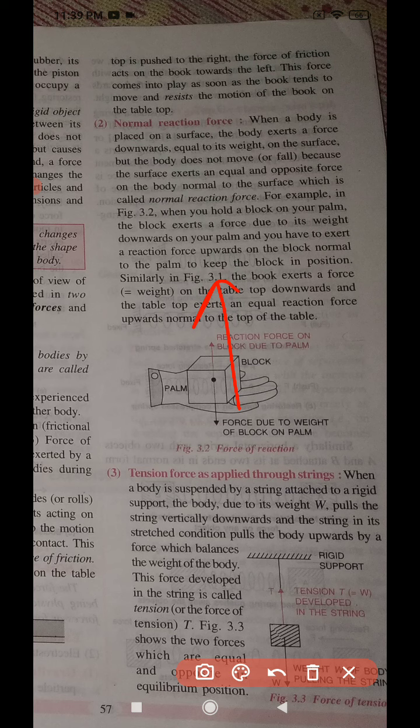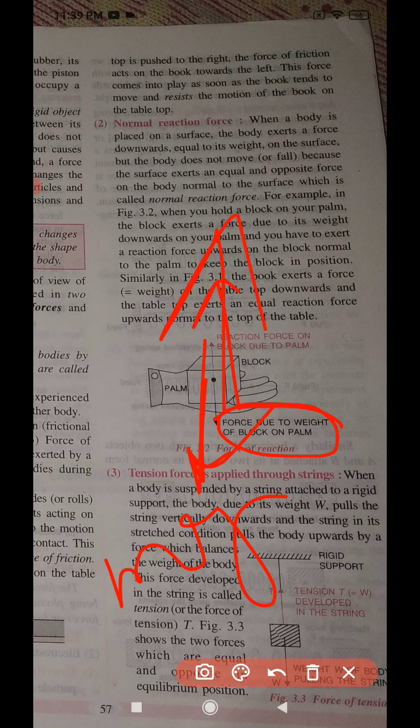So the force due to weight means the force due to gravity, you can say. W is equal to mg, that is the mg acting downwards. So the force we give to hold that block, that force is called the normal reaction force.